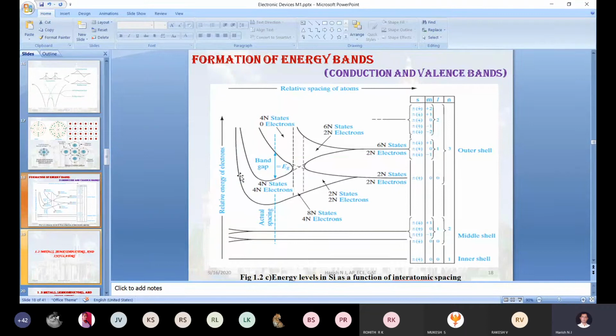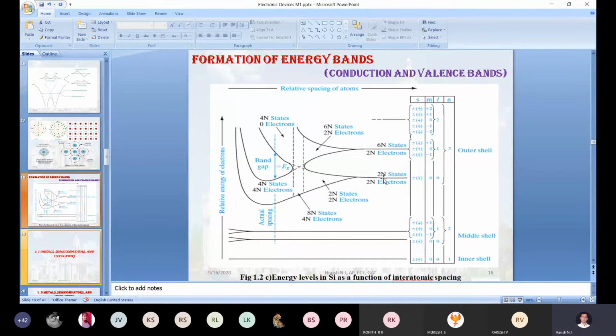You have to draw this graph, energy level in silicon as a function of interatomic spacing. You start from the right and end at the left. Now check how the 4n electrons always stay in the valence band. Why is the 4n state always empty in the conduction band? For that question, you will get the answer here.